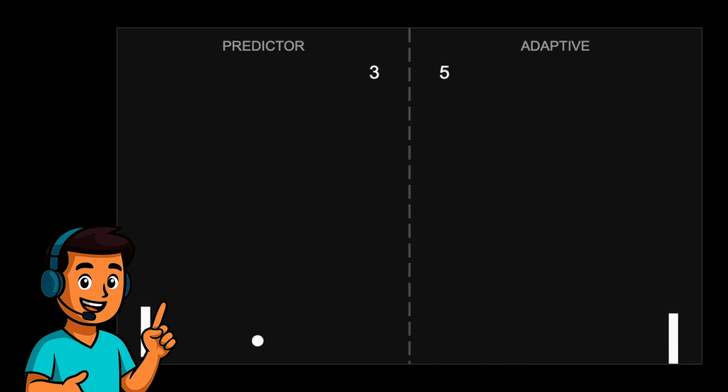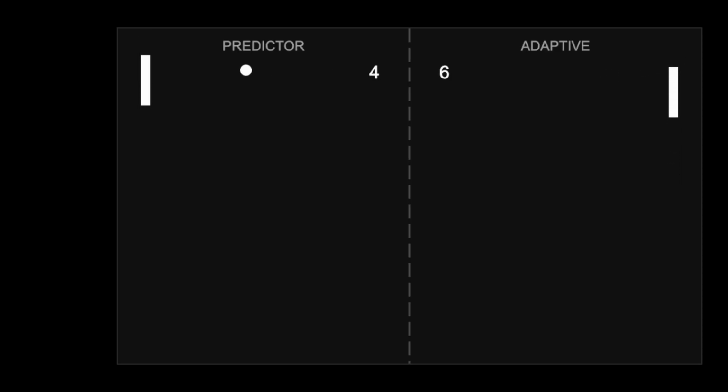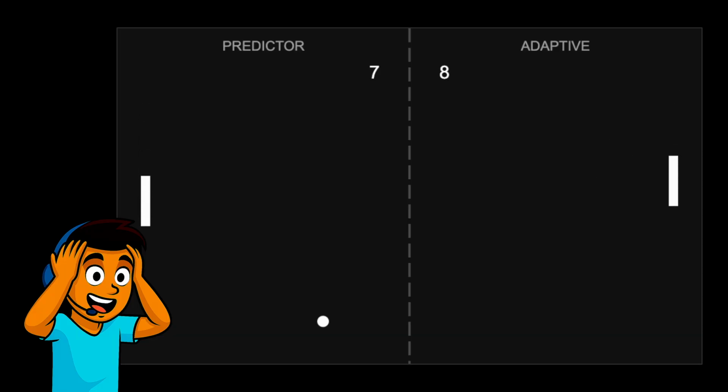Some of those accelerated shots from the adaptive AI are being reflected by the Predictor. It's neck and neck. This really could be anyone's game.